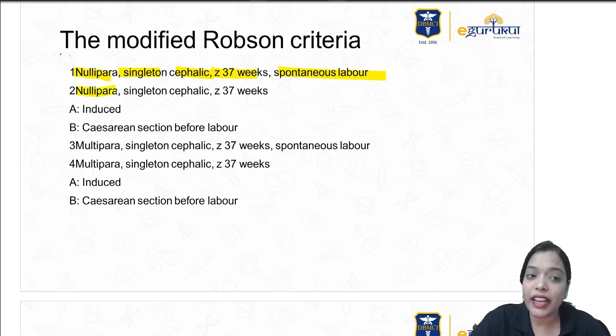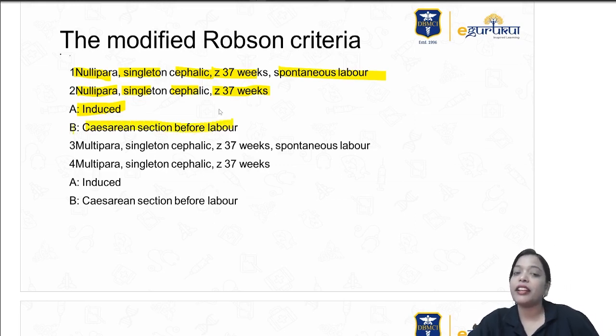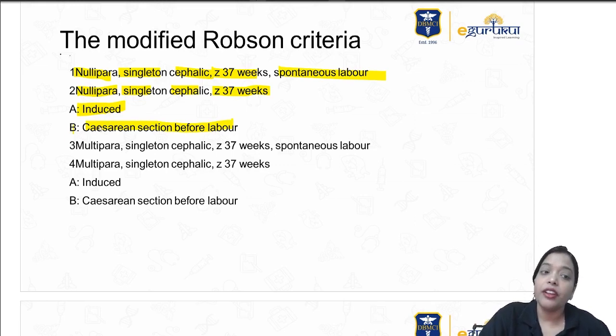Second category is nullipara, singleton, cephalic, more than 37 weeks, but it is divided into A and B. A is induced. B, where we have taken her for cesarean section before labor. It's an elective cesarean section. Okay. Third one.